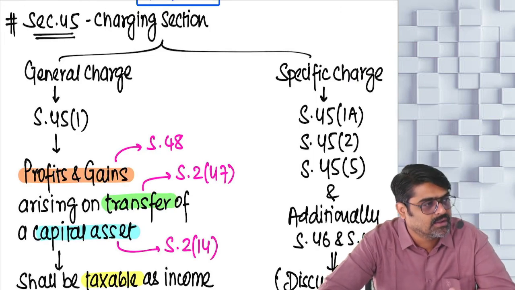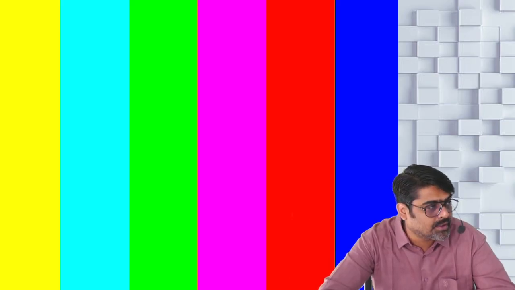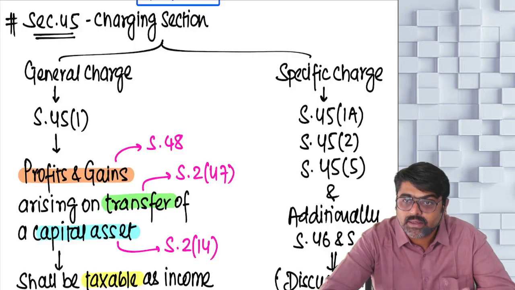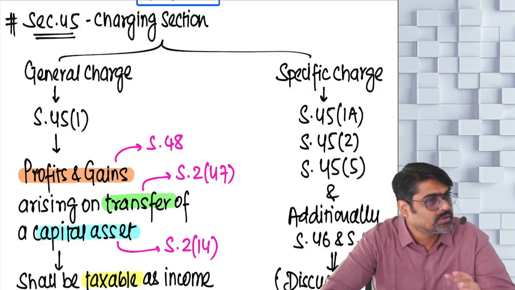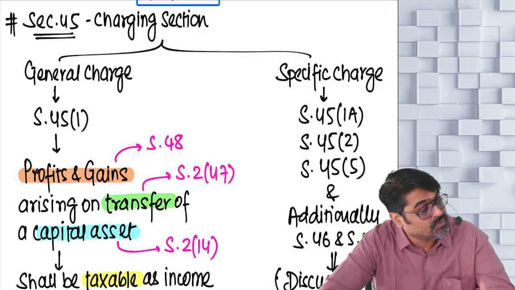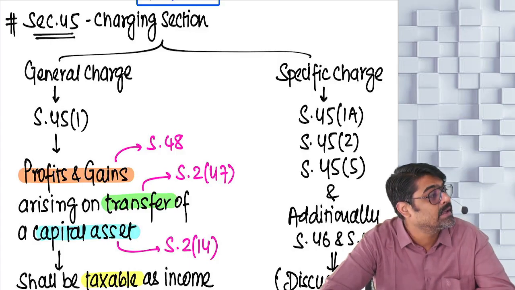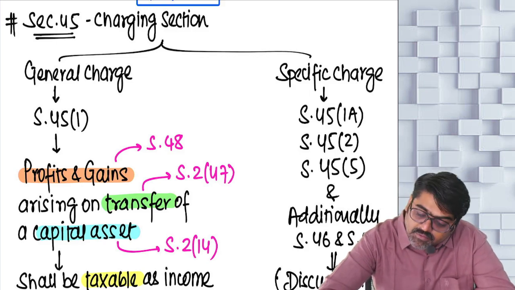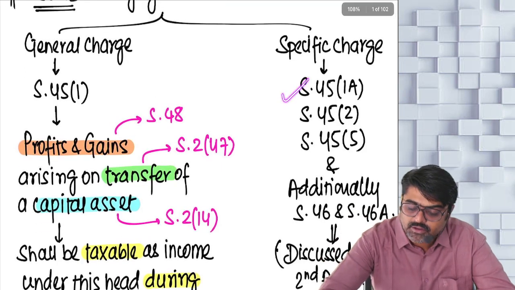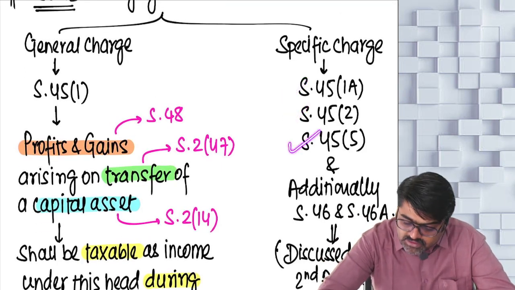Now, there are certain specific types of profit or gain. Profit or gain arising at the time of receipt of an insurance claim. Profit or gain arising on conversion of a capital asset into stock in trade. Profit or gain arising on compulsory acquisition of a capital asset under any law. So there are certain specific types of profits or gains arising in some special situations. Those will also be taxable under the head capital gain only. That is given in your specific charge. So there are specific charges also: section 45(1)(a), section 45(2), section 45(5).